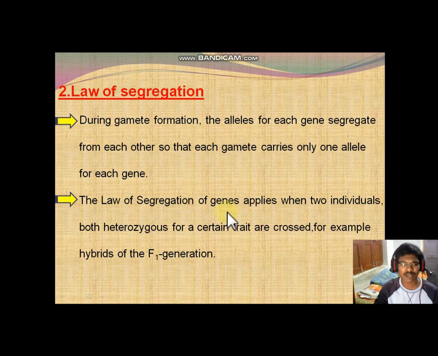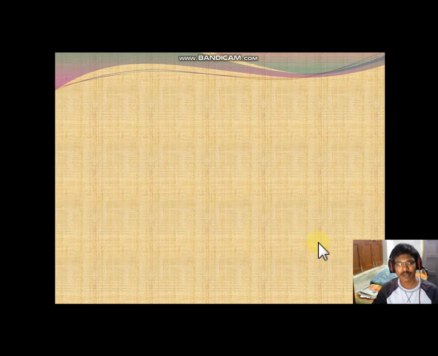The law of segregation of genes applies when two individuals, both heterozygous for a certain trait, are crossed. For example, hybrids of the F1 generation. We shall observe it in the next slide.